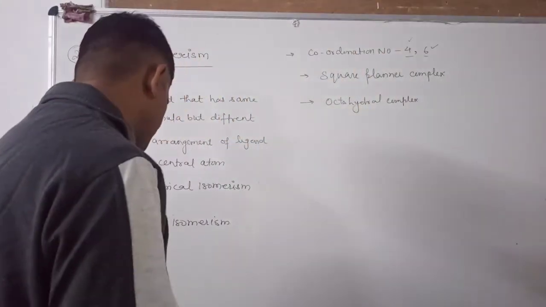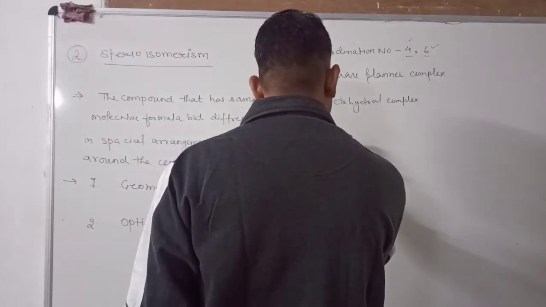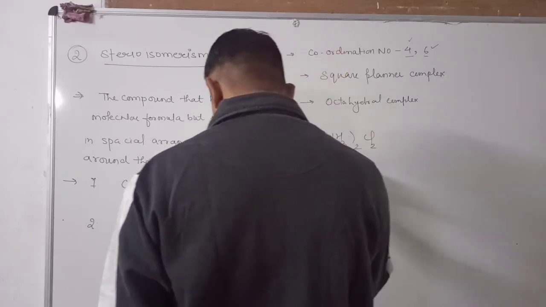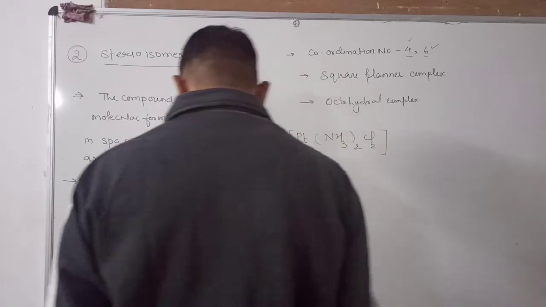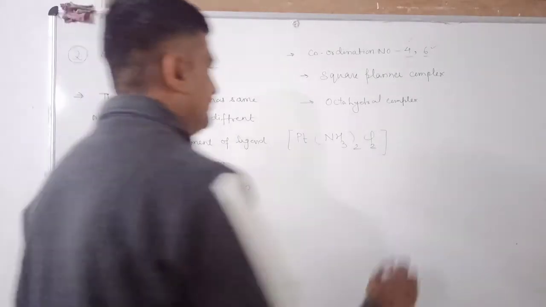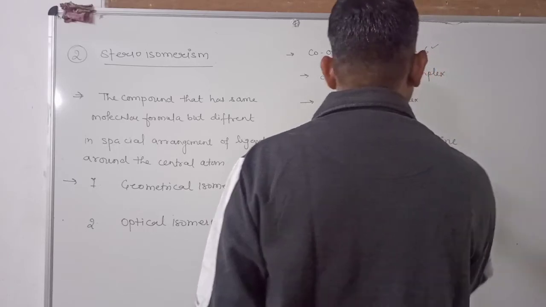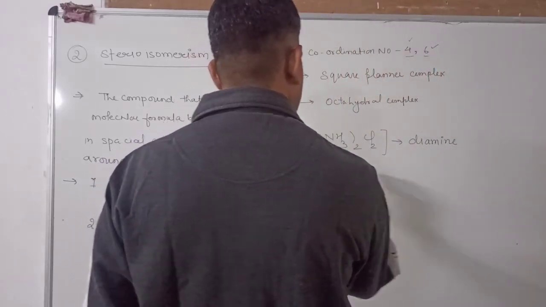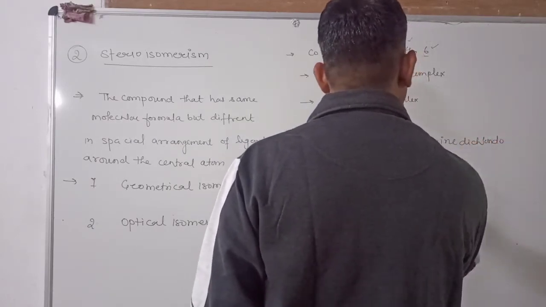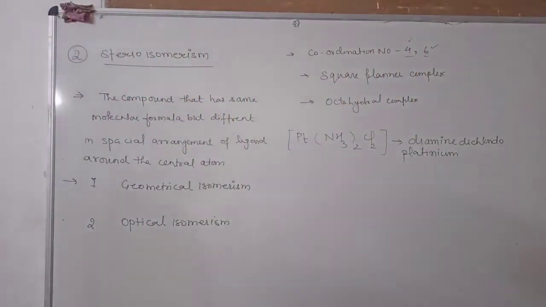The example is this platinum compound. What is the name of this compound? This compound is diamminedichloridoplatinum.